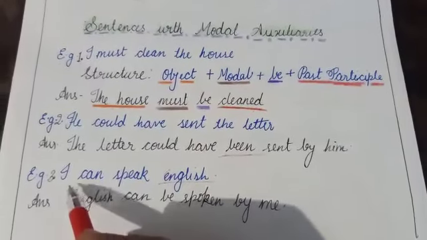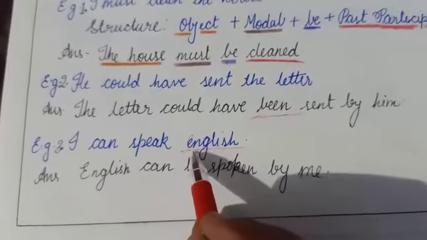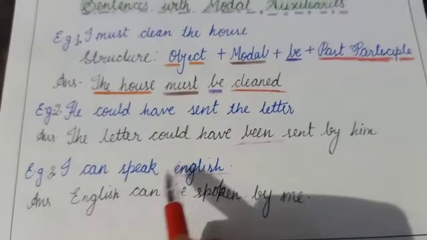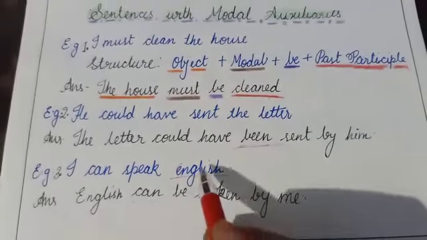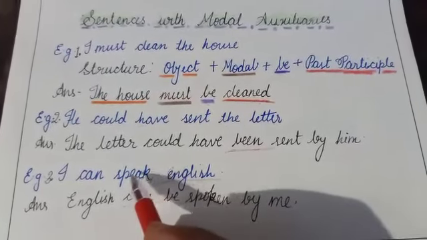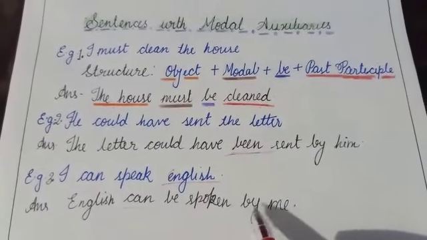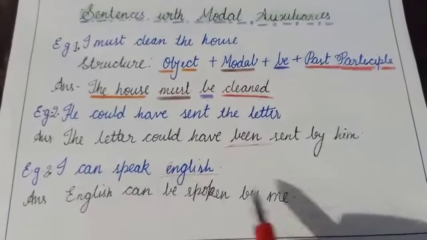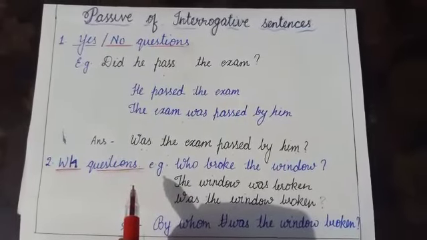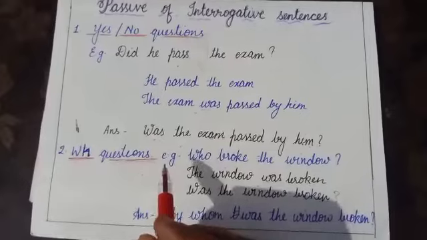Again, one example is there. I can speak English. English is the object here. English, and then the modal auxiliary can, and then be. English can be. And the third form of the word speak, spoken. English can be spoken by me. I becomes me.